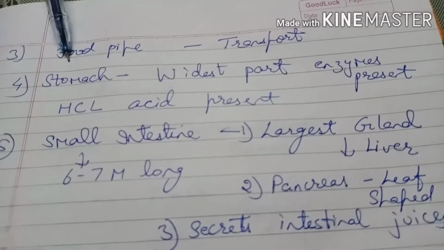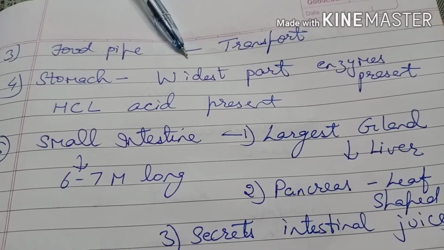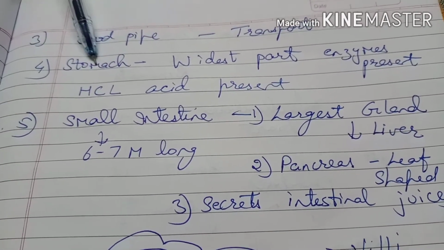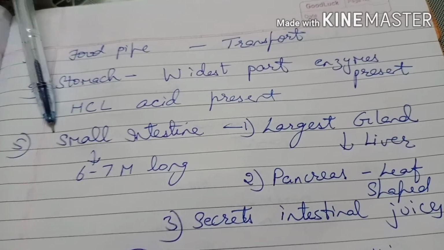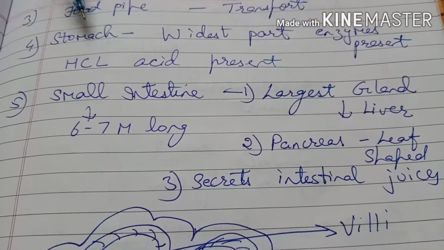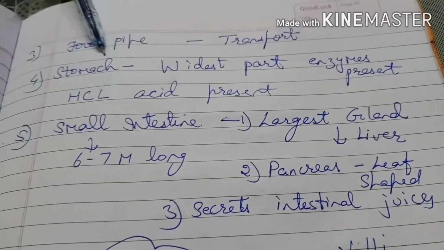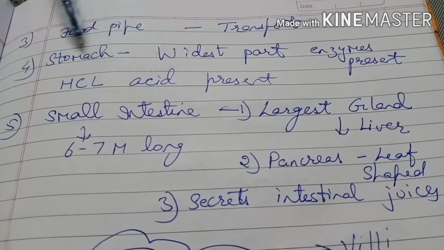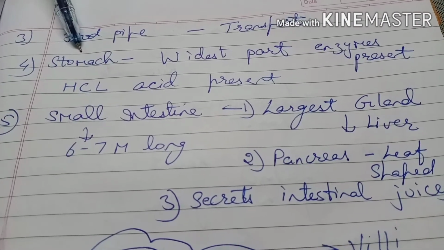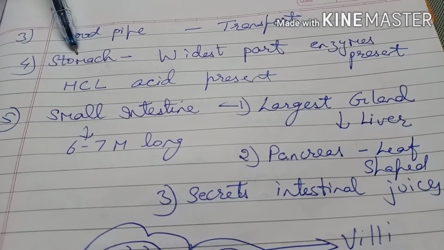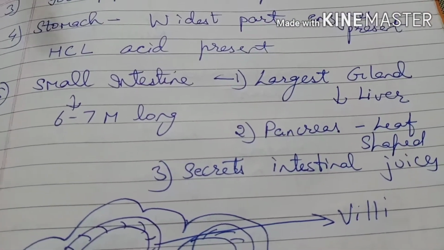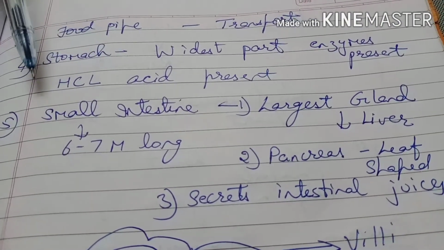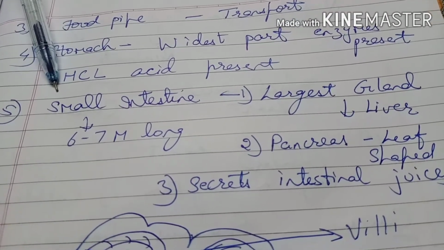Then comes the next organ, which is the stomach. It is the widest part of the alimentary canal. It receives the food from the esophagus and passes it to the small intestine. The inner lining of the stomach secretes digestive juices as well as HCl. Enzymes are also present in the stomach. Mucus protects the stomach. Remember this. The enzymes in the stomach break down the food into simpler forms. Then it passes to the small intestine.